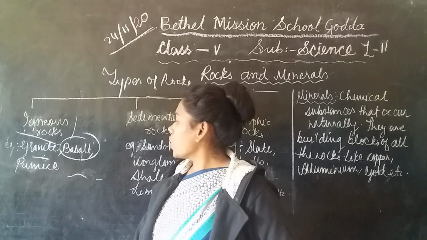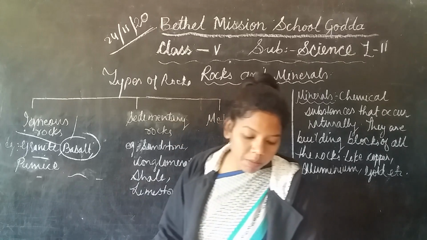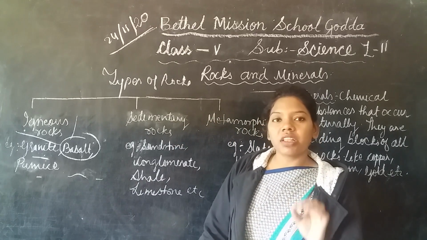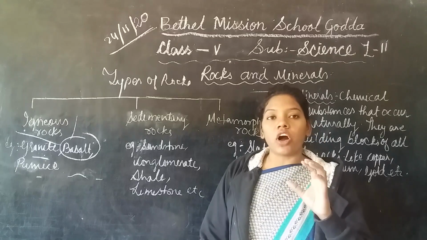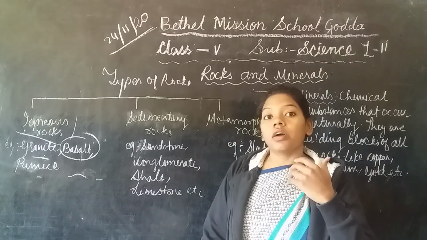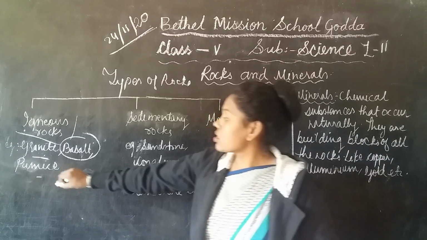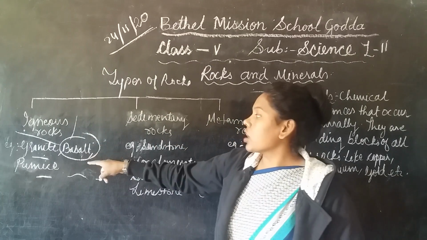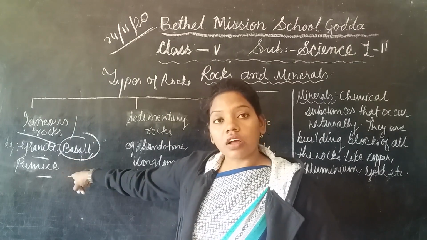Pumice is made up of the froth of the lava, that means the ashes formed during the eruption. So these are the three kinds of igneous rocks we learned.